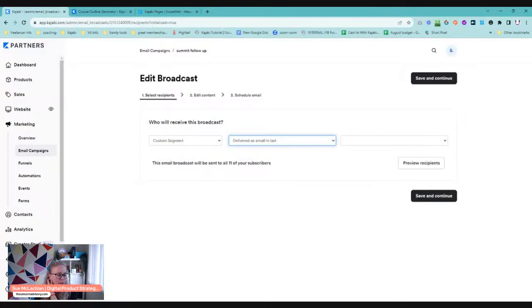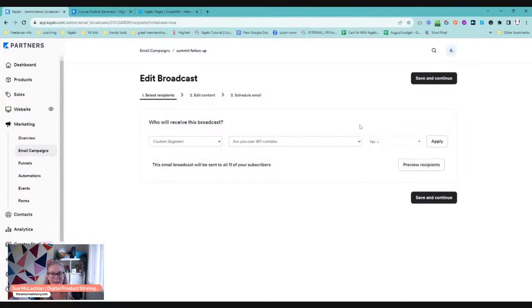You can also use your custom fields as well. If you've got things like that set up where you only want people who have, are you over 18, contains, I think that was yes. So, things like that. There's so many different things that you can do, and it helps you really be very strategic with the emails that you're sending out, and make sure if you're running a promotion, you're not sending those emails to people who've already got your product, because that's super annoying. But yes, email marketing, Kajabi, good.